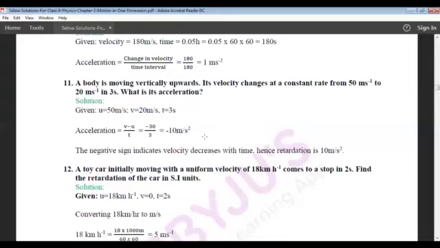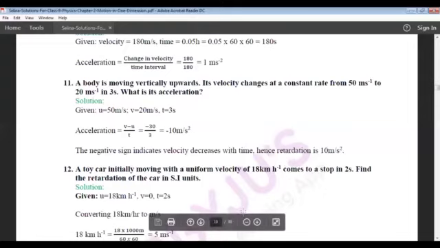So, this negative sign indicates that the velocity is decreasing with the time. So, this is nothing but the negative acceleration. So, the retardation produced in the body is 10 meter per second. Negative acceleration is nothing but retardation. So the retardation produced in the body is 10 meter per second square.